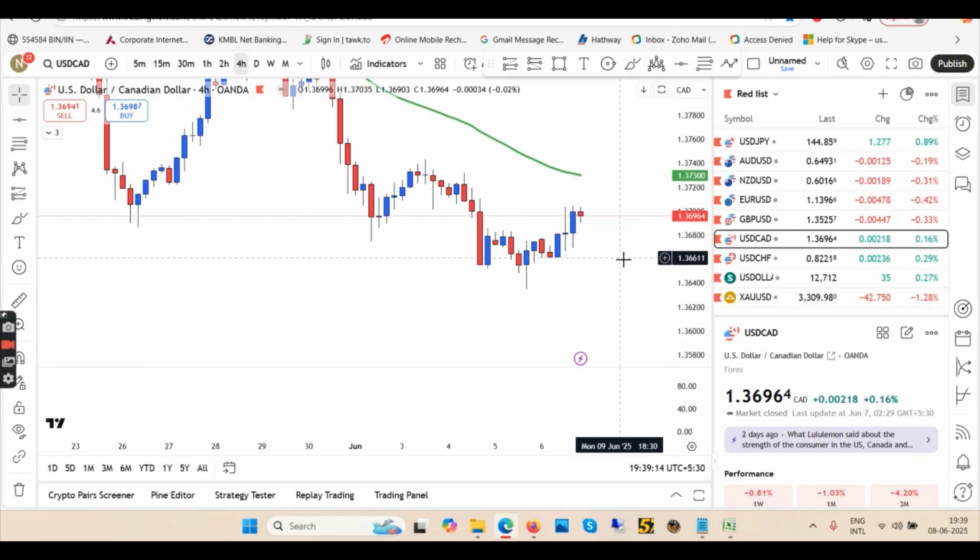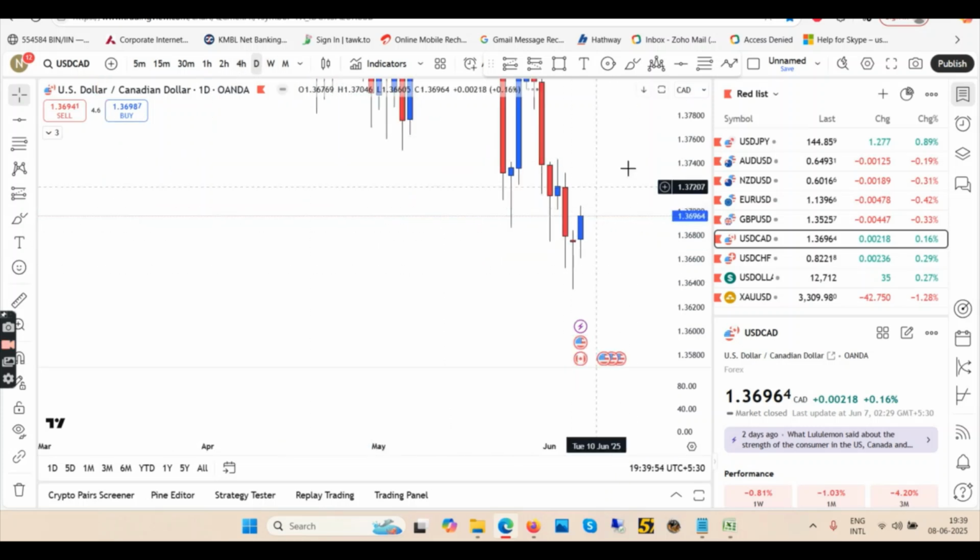In the coming days, maybe on Monday or whenever, this is a 4 hour timing. On Monday, if you see any candle rejection from the EMA, so let's say you have a blue candle, but then you have a long wick rejecting the EMA and then coming down, and the next candle is the red engulfing candle, then go for short in USDCAD. But if you see any blue candle closing above the EMA, then your entry should be long after the pullback, and then the blue confirmation candle. So two situations: either a candle will close above the EMA, in that case wait for the pullback, then go for long after the blue candle, or else rejection from the EMA and then an engulfing red candle, then go for shorts.